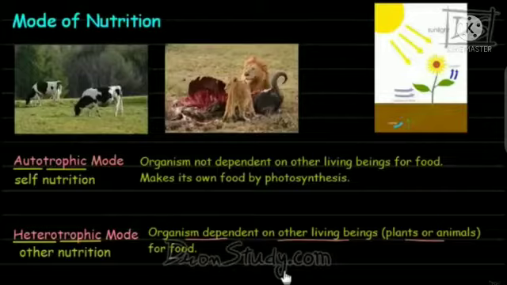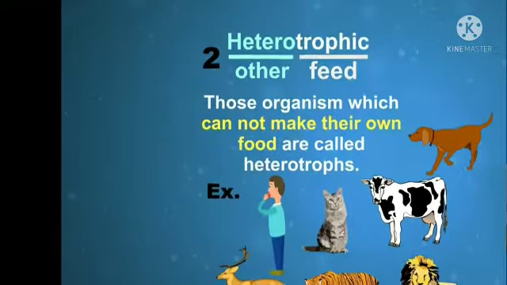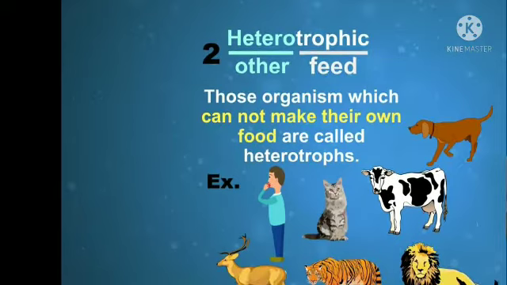The second one, heterotrophic nutrition. Some organisms do not prepare their own food materials. They depend on other organisms for their food, for life. This type of nutrition is called heterotrophic nutrition.